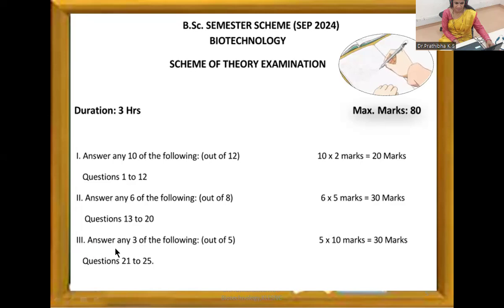Then third main, answer any 3 of the following out of 5 questions. So this is 3 into 10, that is 30 marks. So 30 plus 30, 60. 60 plus 20, 80 marks. So your theory examination is for 80 marks, and 20 marks will be your internal assessment marks. I hope you're able to understand, right?